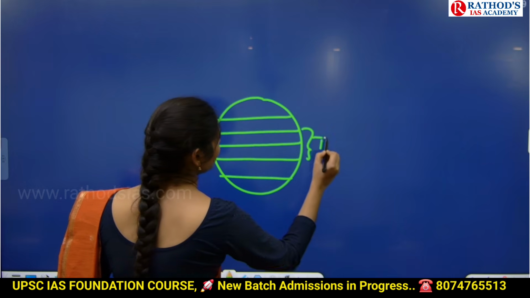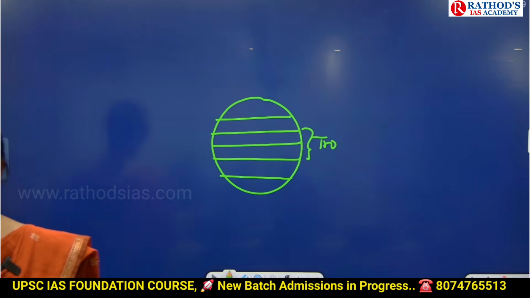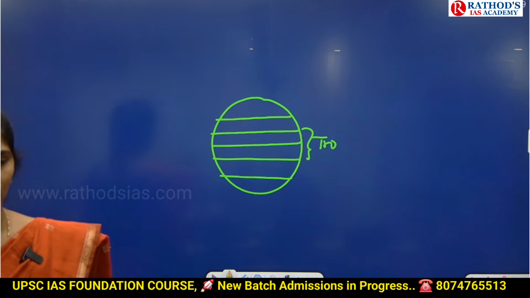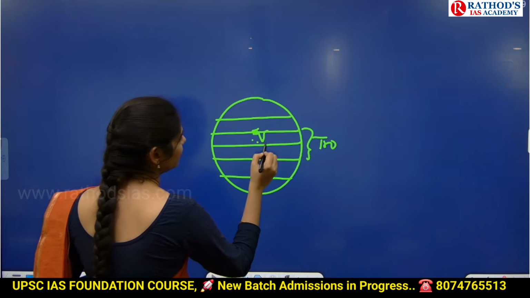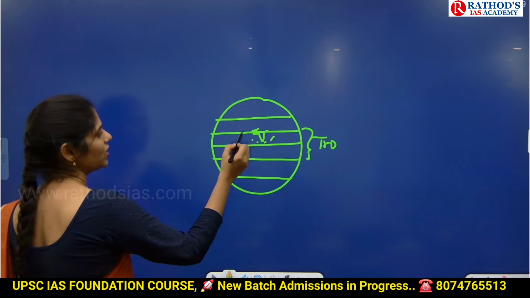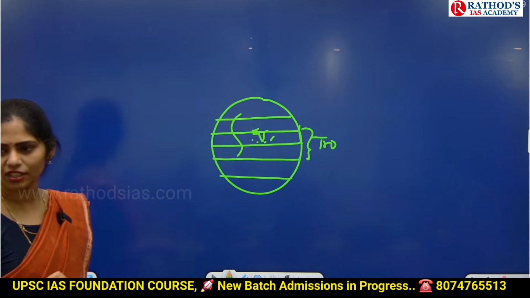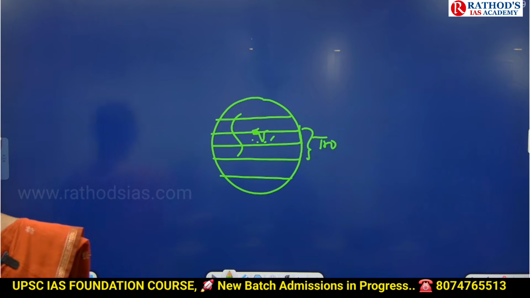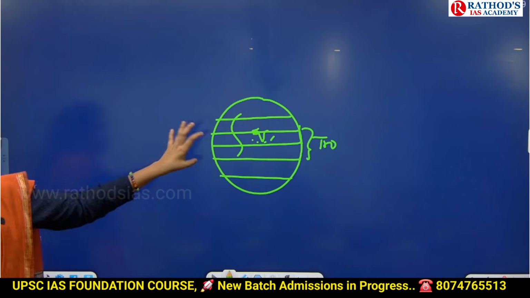Tropical region. Between Tropic of Cancer to Tropic of Capricorn, that region will receive more amount of heat. Here we have Indian Ocean region, Pacific Ocean, Atlantic Ocean. That means the water in this area will be getting more heat. We have more warm water here.